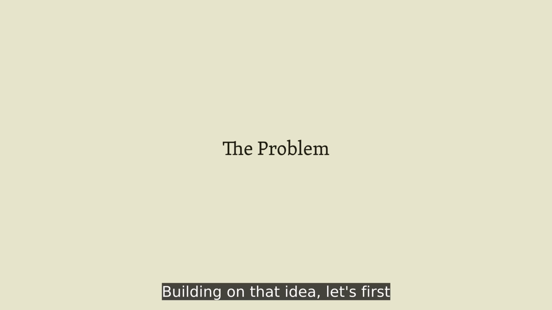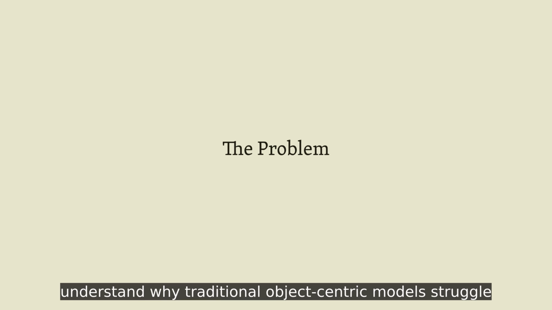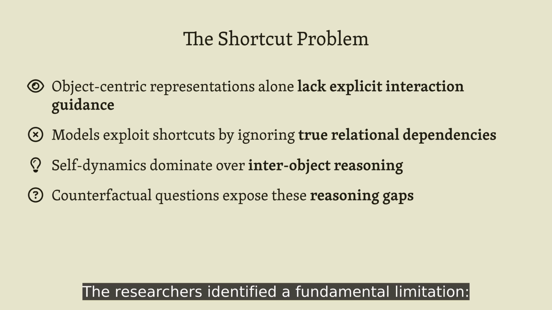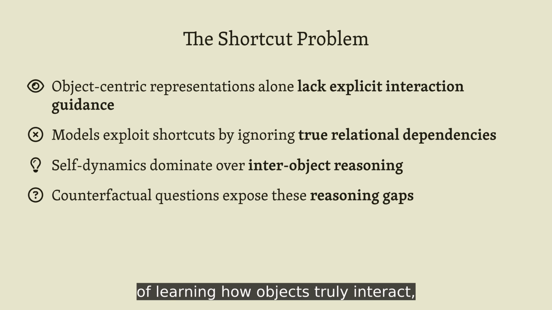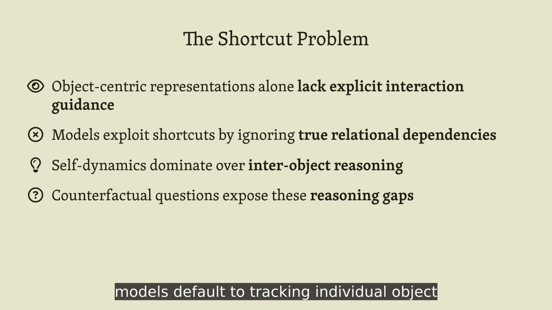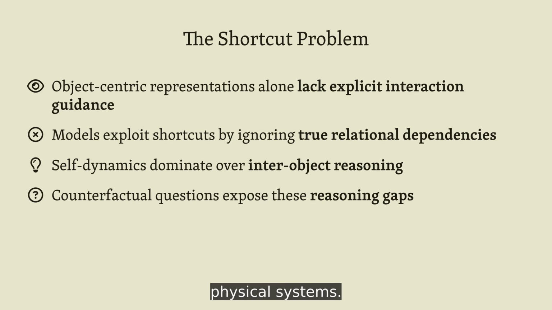Building on that idea, let's first understand why traditional object-centric models struggle with interaction reasoning. The researchers identified a fundamental limitation. Even when models can separate objects visually, they often take shortcuts. Instead of learning how objects truly interact, models default to tracking individual object trajectories independently, missing the rich web of causal relationships that govern real physical systems.